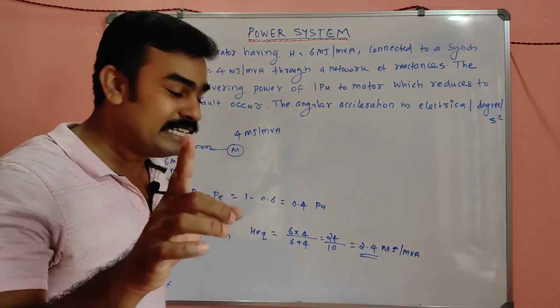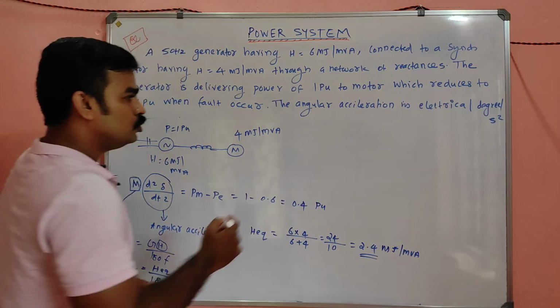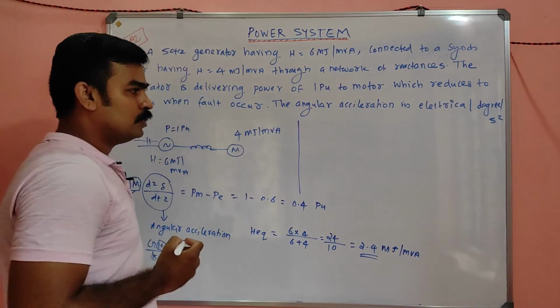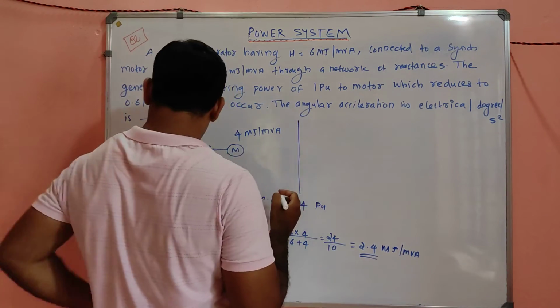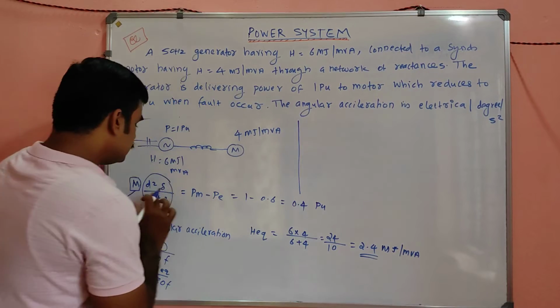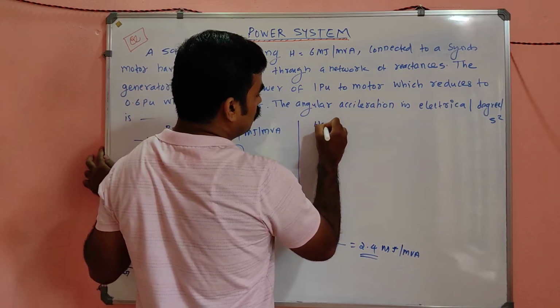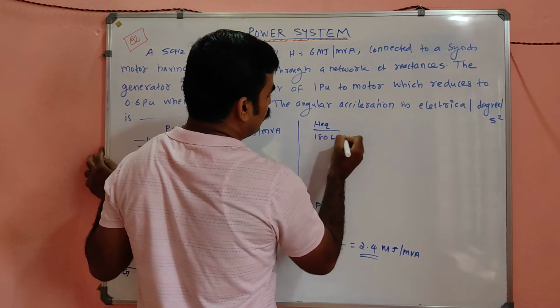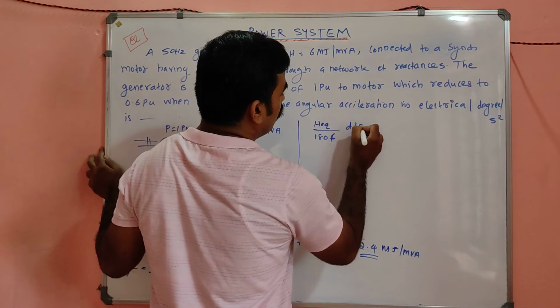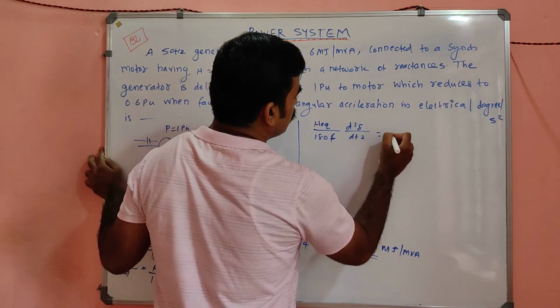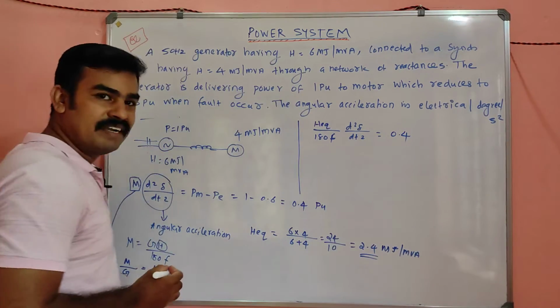M will be equal to H divided by 180F. So what do I get now? This equation will now change to H equivalent divided by 180F into d square del by dt square equal to 0.4. Am I right, my dear?